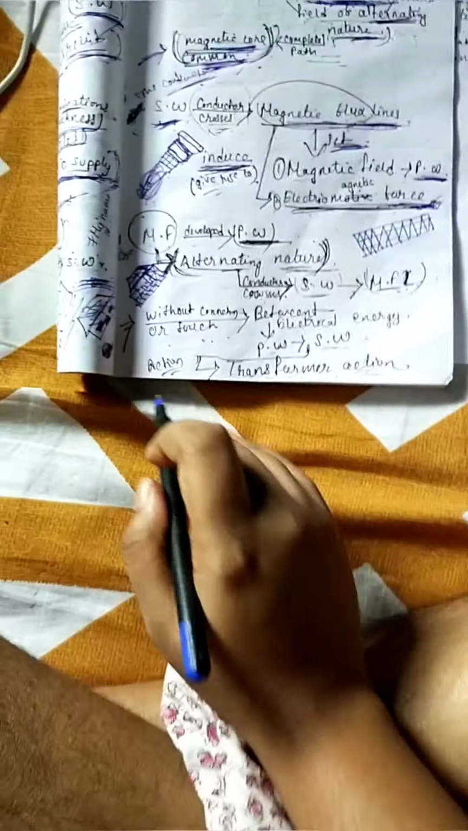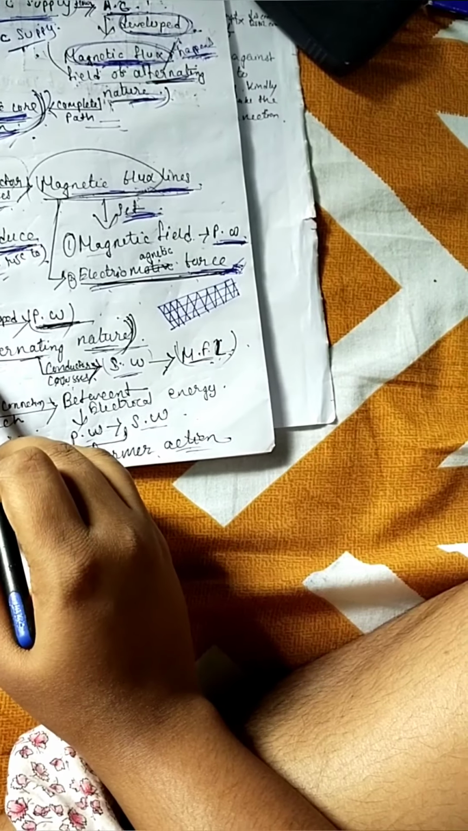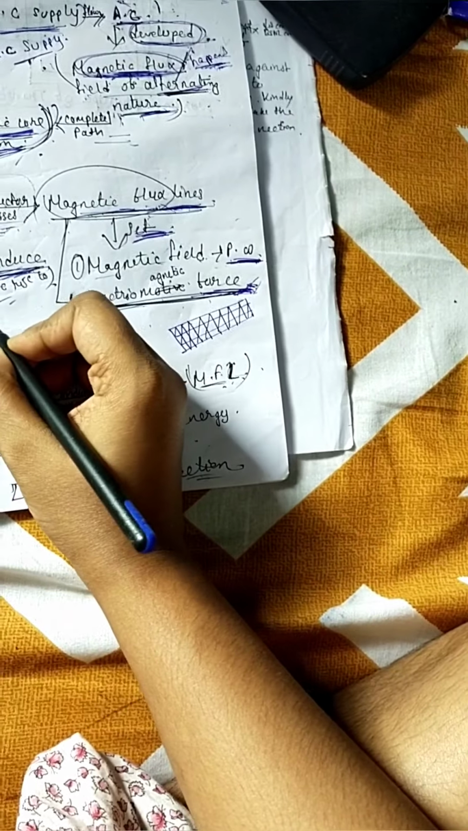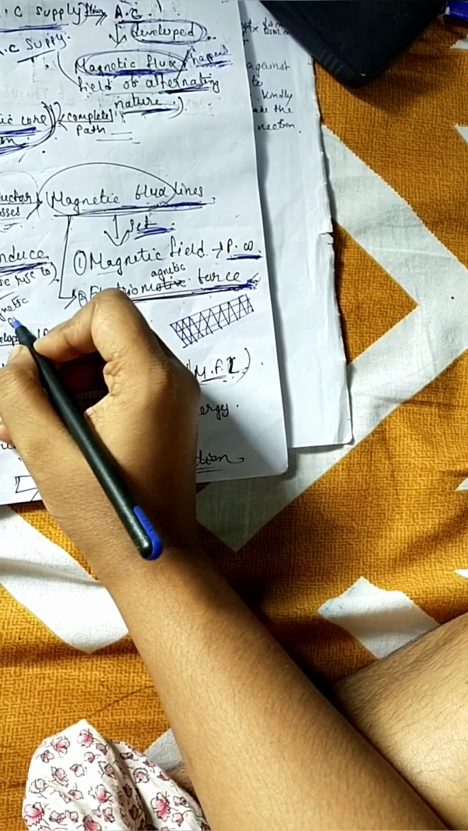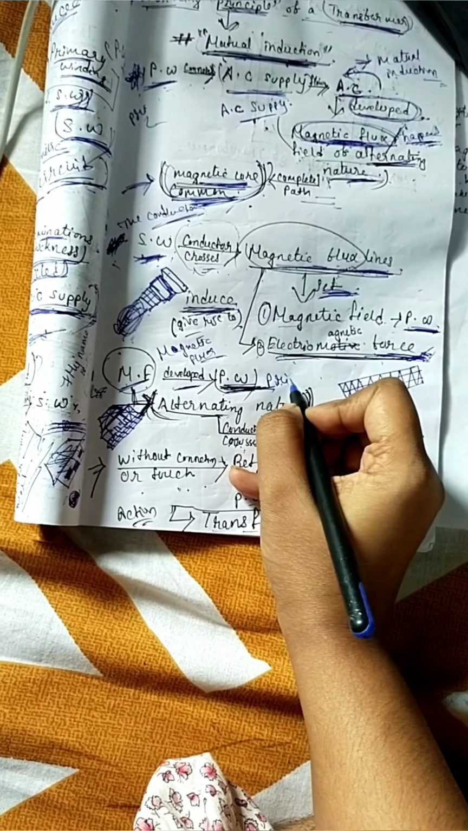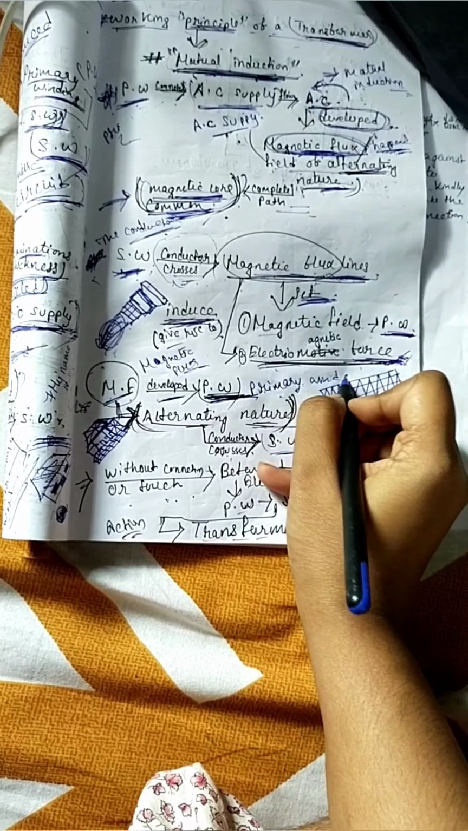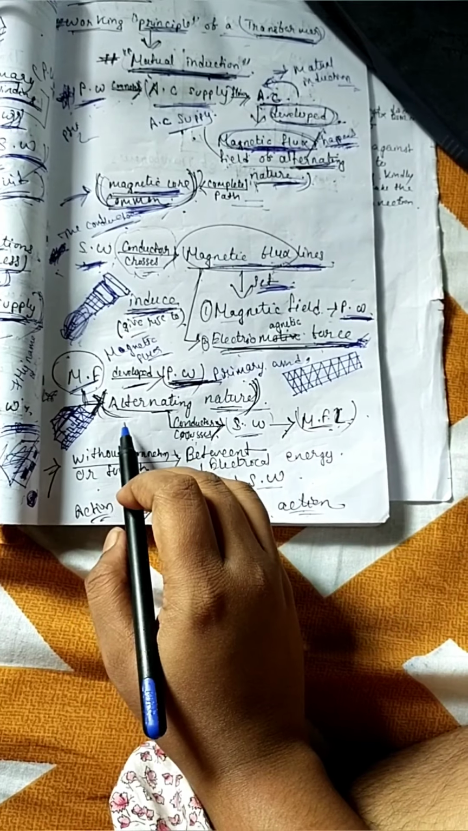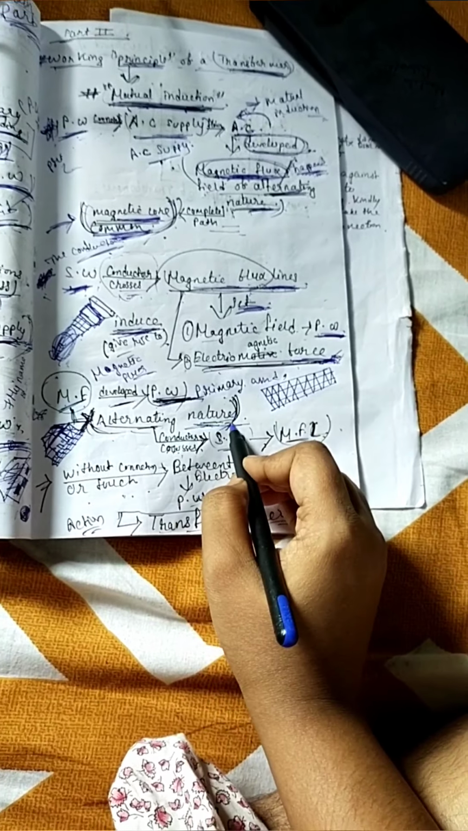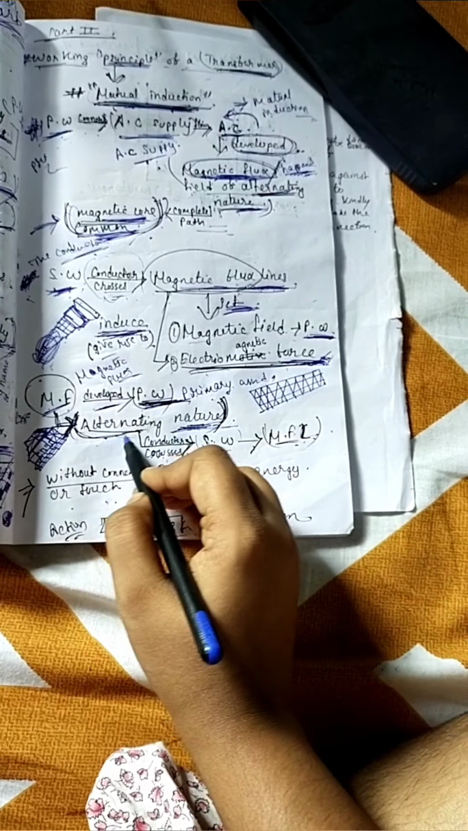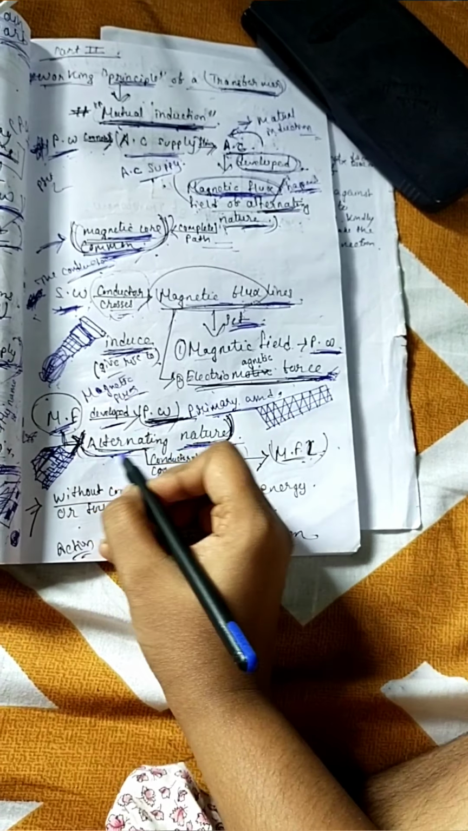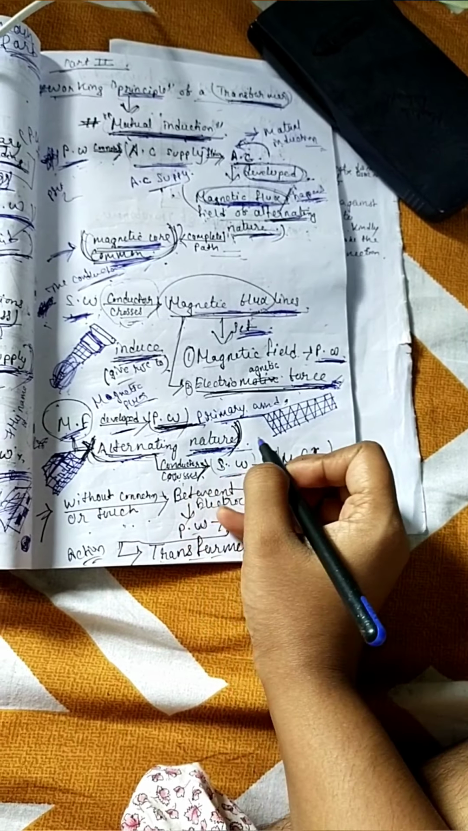Next is the magnetic flux developed by the primary winding. This is MF, meaning magnetic flux, which has been developed by what? The primary winding. Then it is known as alternating in nature. Why is it known as alternating in nature? Because the magnetic flux has been developed by the primary winding. That's why it is known as alternating in nature.